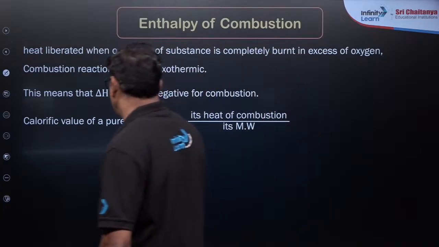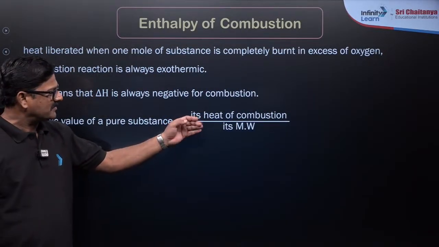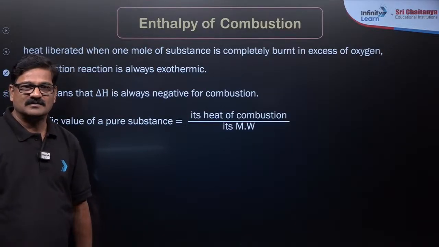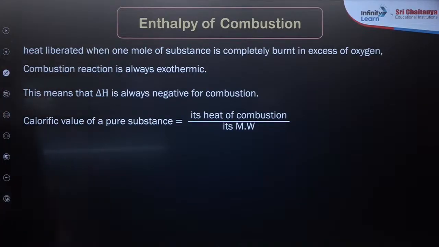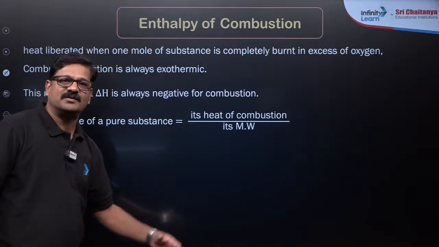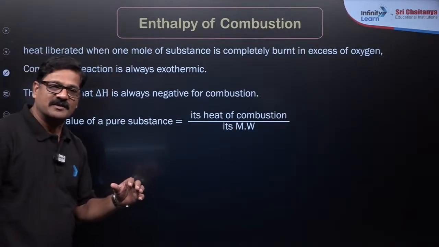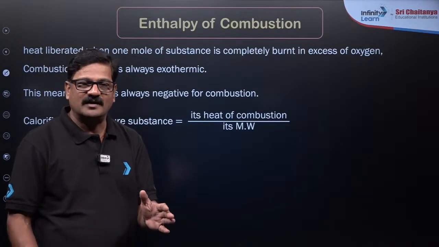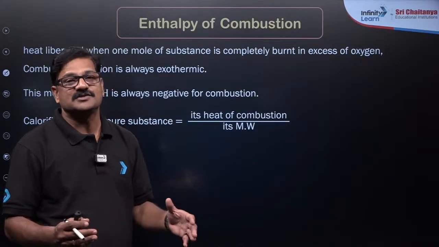Calorific value you can calculate. Calorific value is heat of combustion upon its molecular weight. The more the calorific value, the greater is the fuel efficiency. That is very, very important. So if two substances are given and their enthalpy of combustion values are given, you can't say which is a better fuel.